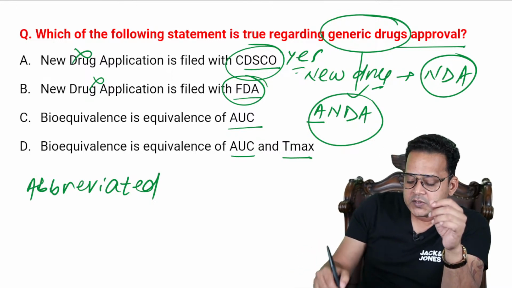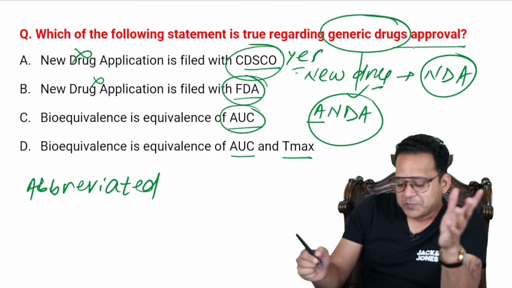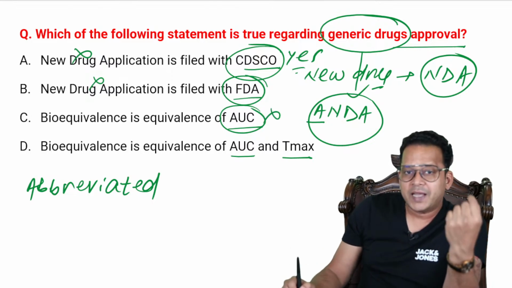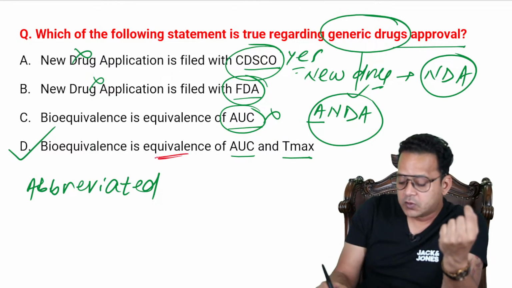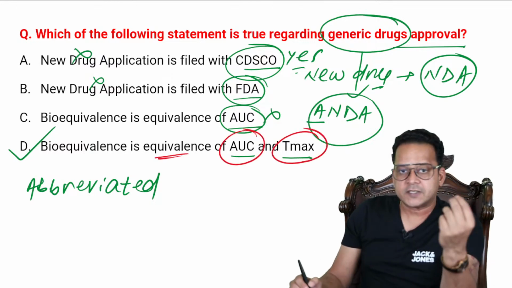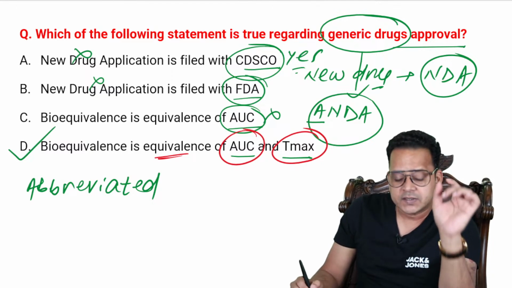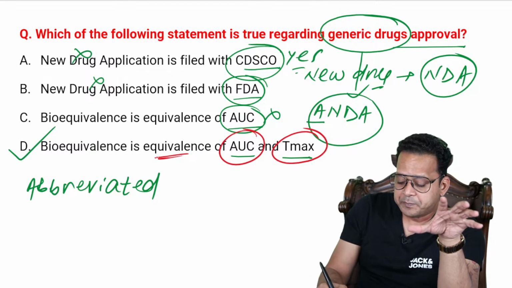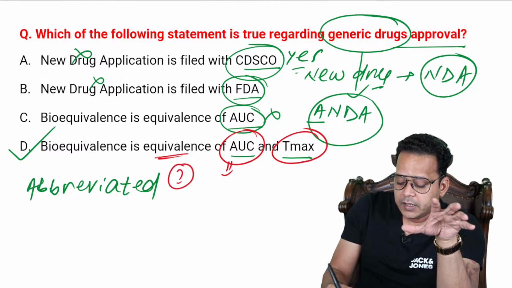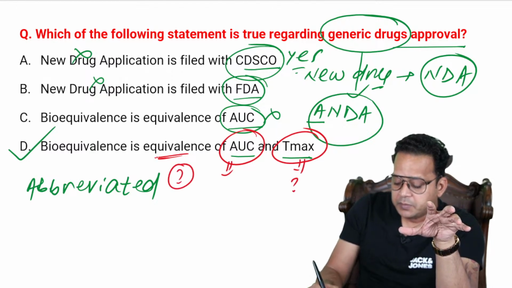Bioequivalence is equivalence of area under the curve. Now this is wrong. We've discussed this. Bioequivalence. So D is the answer, guys. Bioequivalence is when there is equivalence of AUC and Tmax. Right, AUC and Tmax. All right, so this is a topic based upon a PYQ. Now tell me, the PYQs are number one, AUC determines what and Tmax determines what, right?